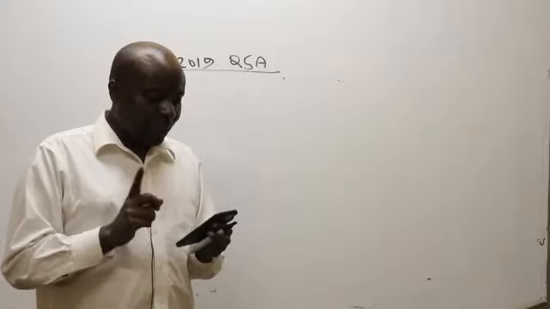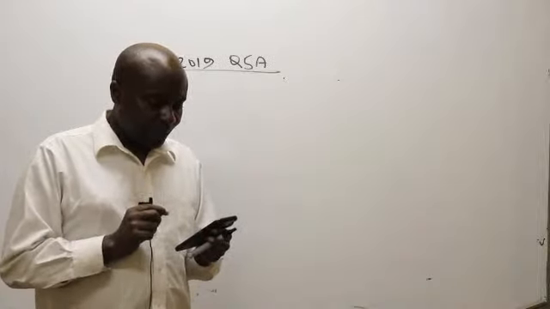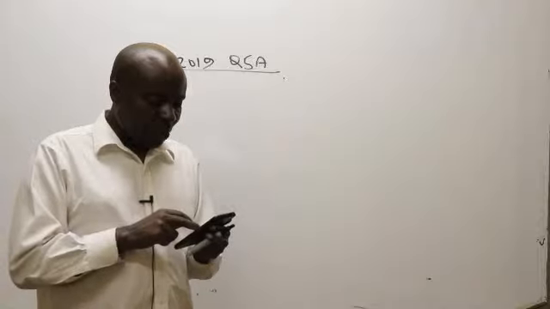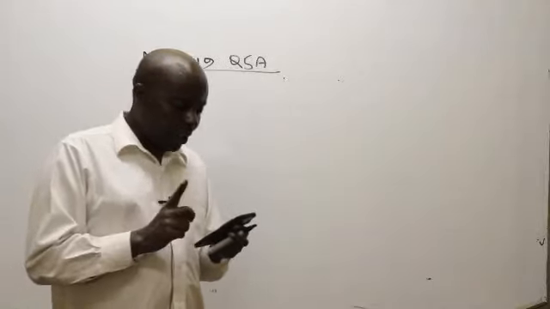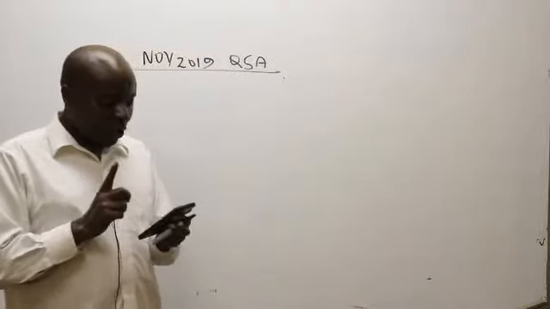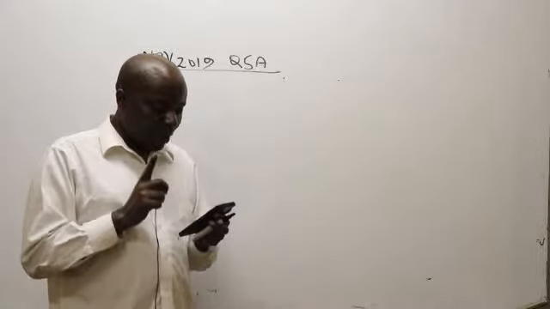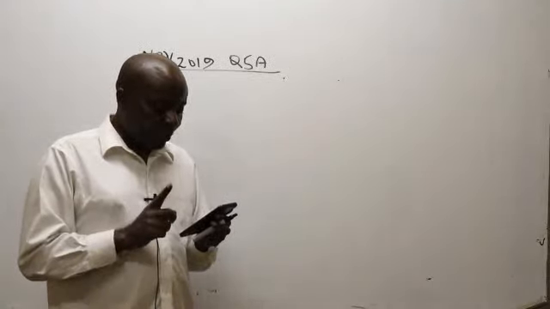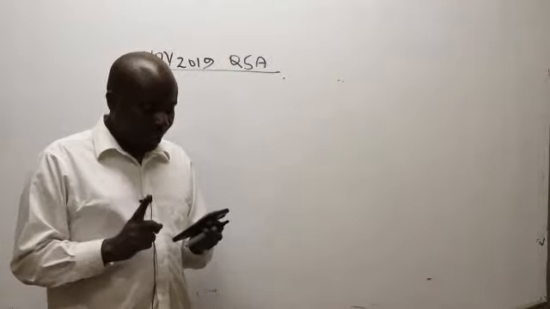Year ended 30th September 2019 and 2018, they are given there. So we have profit before interest and tax. We have finance cost. We have the tax charge. We have ordinary dividends paid. We have preference dividends paid. We have profit attributable to non-controlling interests, NCI.